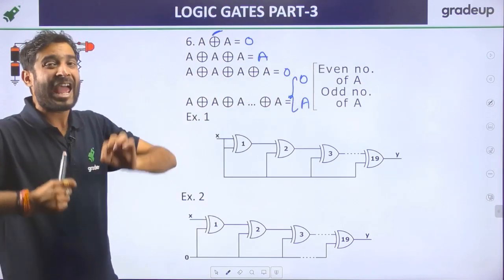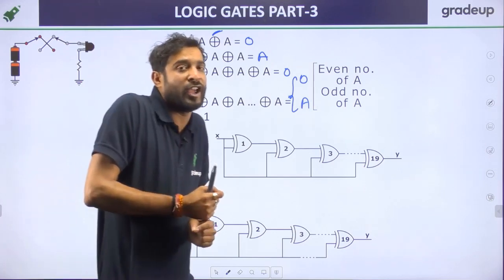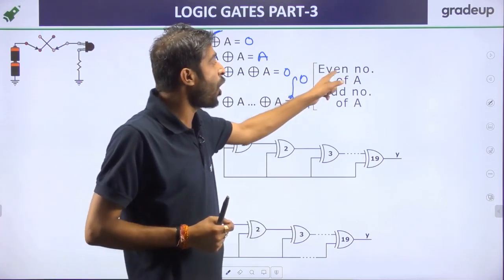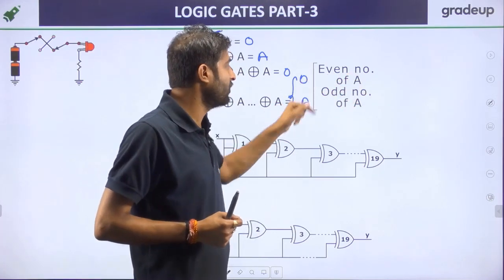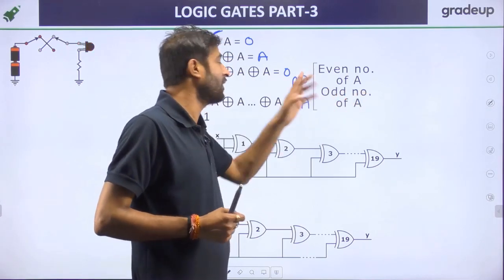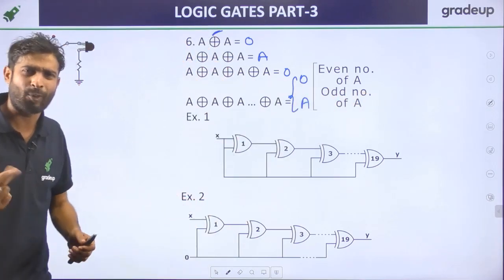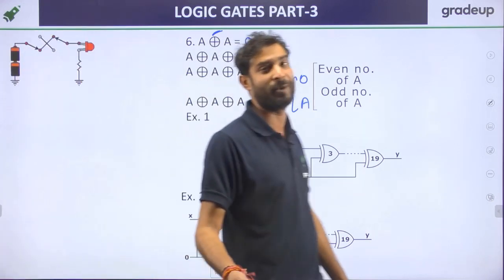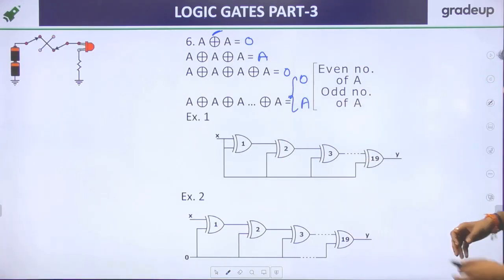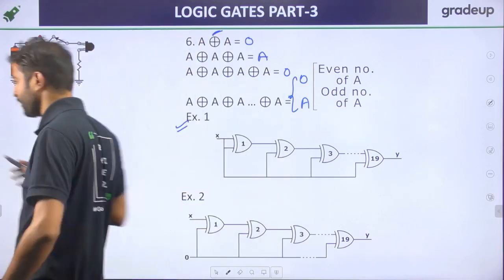If they are asking about the number of XOR gate symbols, then we can say that for an odd number of XOR symbols, the answer is 0, and for an even number of XOR symbols, the answer is A. कितनी बार ऐसे भी खेल सकता है, आपको पता है. अब उसको क्या पता कि हमको तो सब पता चल रहा है बेटा, कभी गलती होने ही नहीं देंगे, बहुत ही आसान.